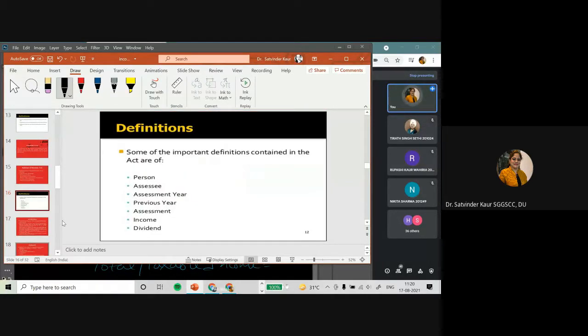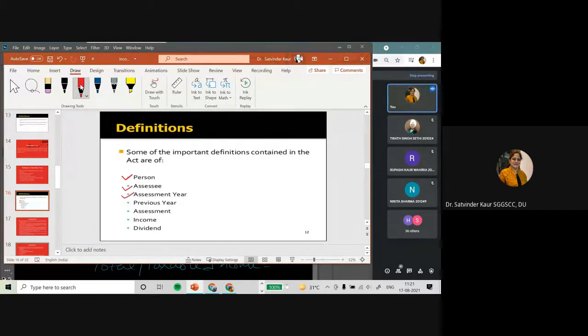Then, when we talk about the definitions as per the chapter, we have to learn the definition of person, that every person who has earned income during the previous year, the person who is known as an assessee, is liable to pay tax.